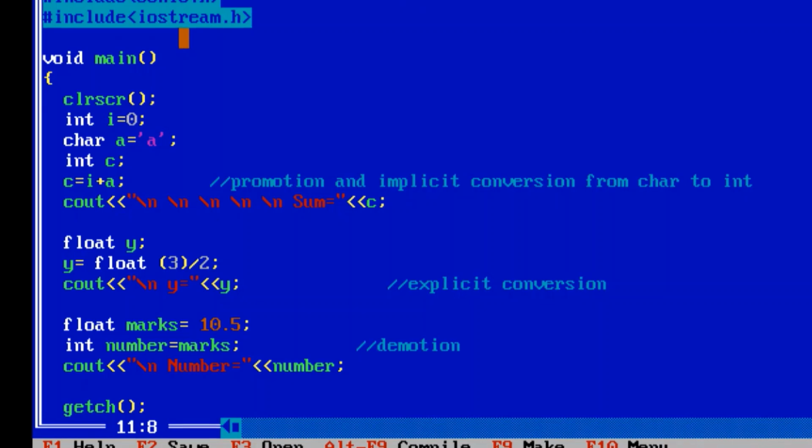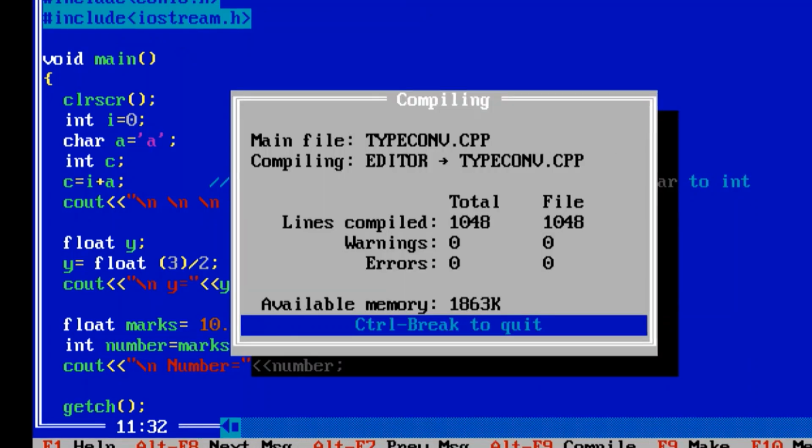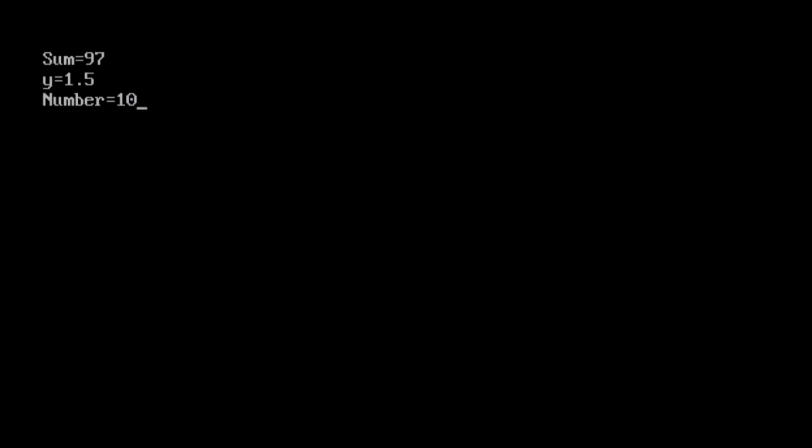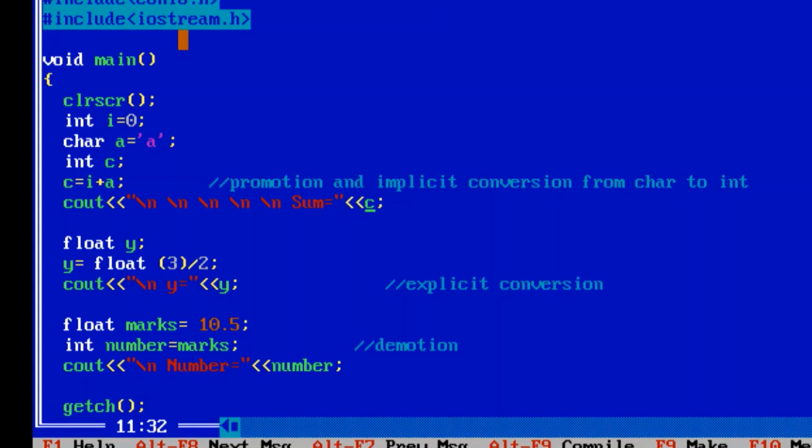So when I run this program, it will print the value of C, that is 97. Here the sum is equal to 97. Now how is the 97 calculated? The value of I is 0.